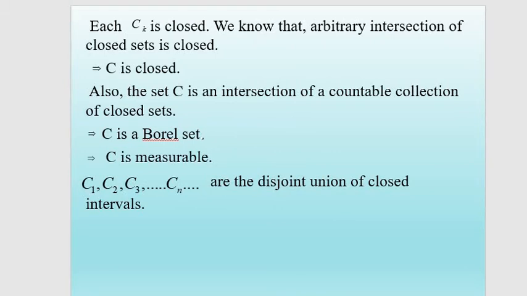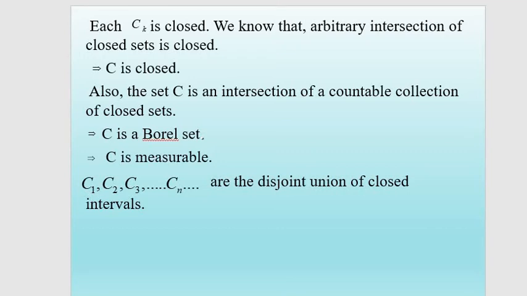Now, we are going to prove that the set is measurable. Since each Ck is closed, and we know that an arbitrary intersection of closed sets is closed, C is a closed set. Also, the set C is the intersection of a countable collection of closed sets, therefore it is a Borel set. We know that every Borel set is measurable, therefore C is measurable. Hence, we have proved that the Cantor set is a measurable set.